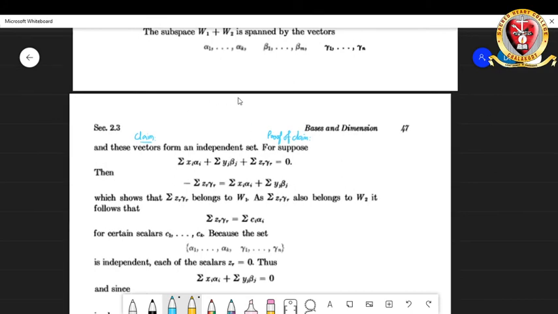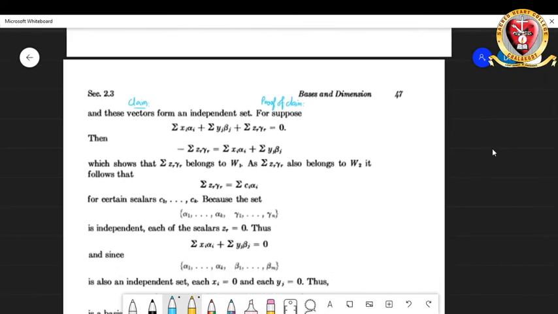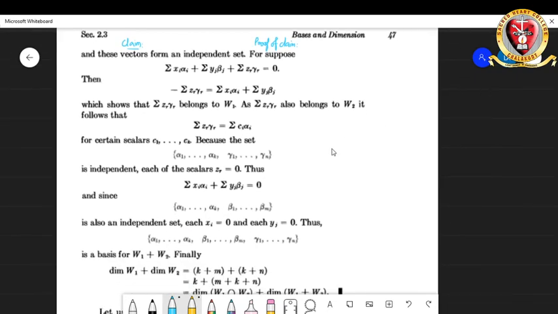For that, we take the linear combination of the three sets with some constants and equate it to 0. We have to show that each of the constants is equal to 0, that is, xi is equal to 0, yj is equal to 0 and zr is equal to 0. So from this you get minus summation zr gamma r is equal to summation xi alpha i plus summation yj beta j.